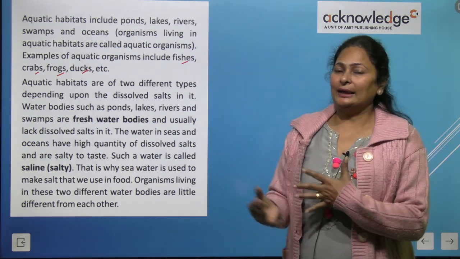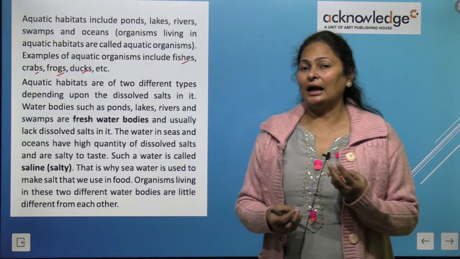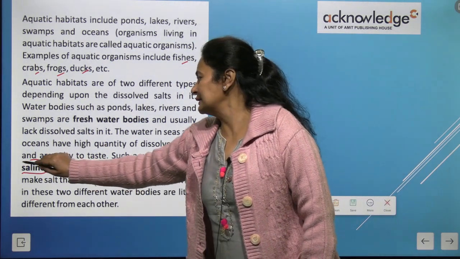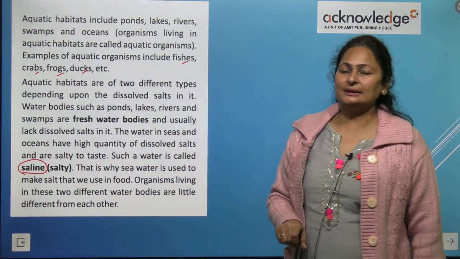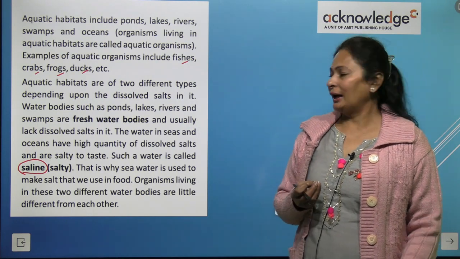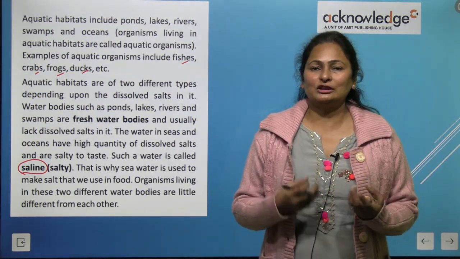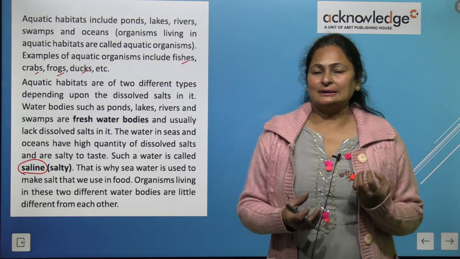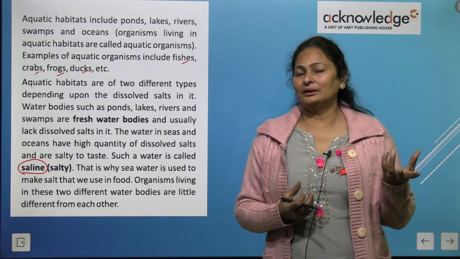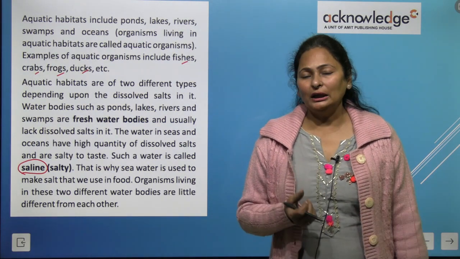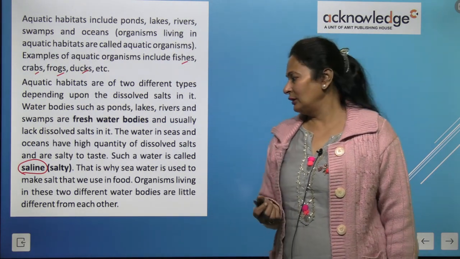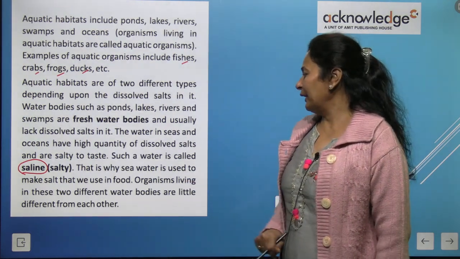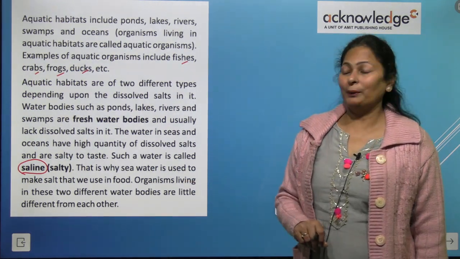On the other hand, seas and oceans have salty water, or you will say saline water. It has salt, and we make salt from it. From the sea and ocean water, we extract the salt with the process of evaporation that we have learned in the previous chapters. That is why seawater is used to make salt.